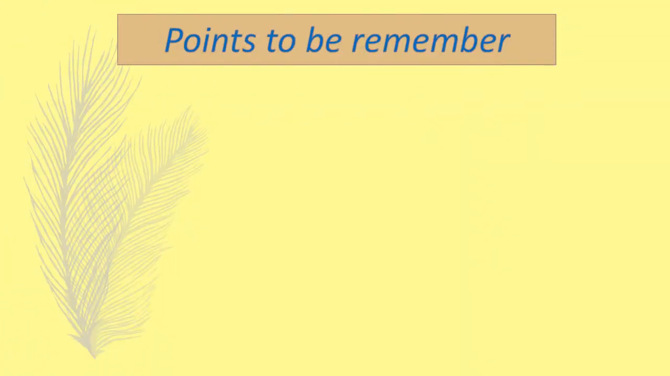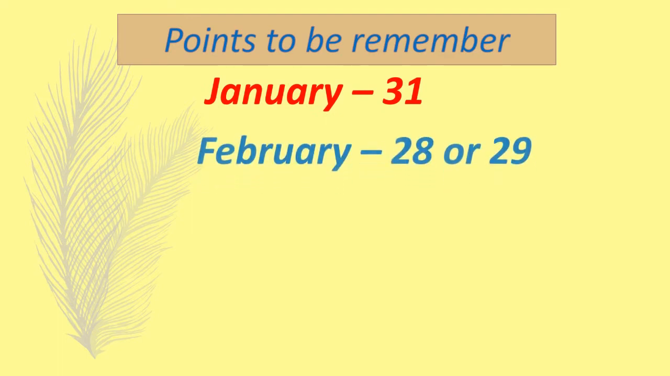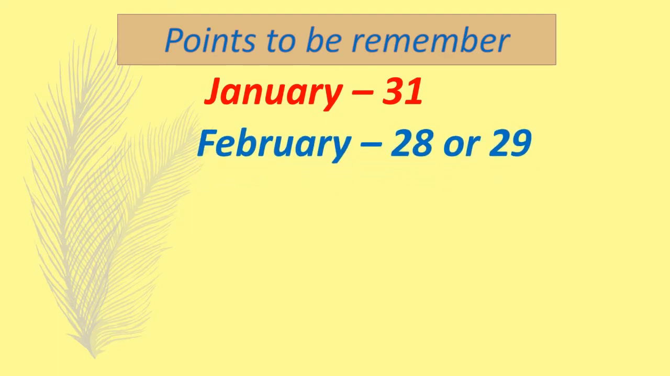Points to remember what we have learned today. The months of the year. January, 31 days. February, 28 or 29 days. When there are 29 days in the month of February, once in every 4 years, it is called a leap year. It means when one extra day comes in February, that year is known as a leap year.